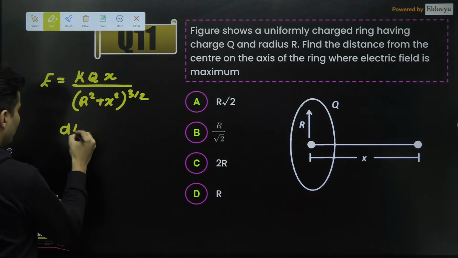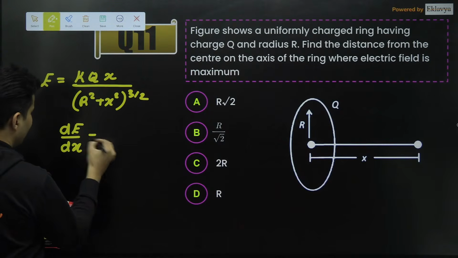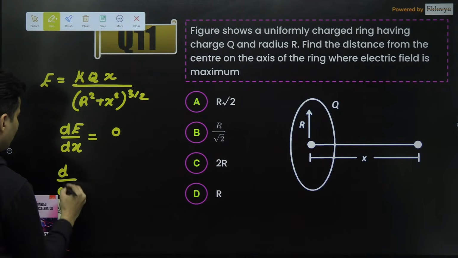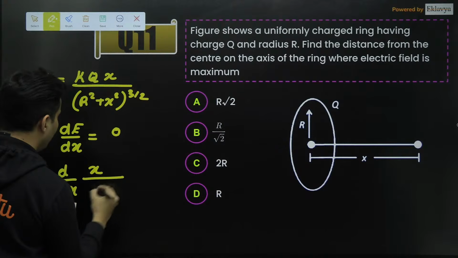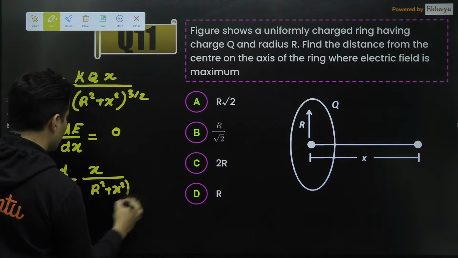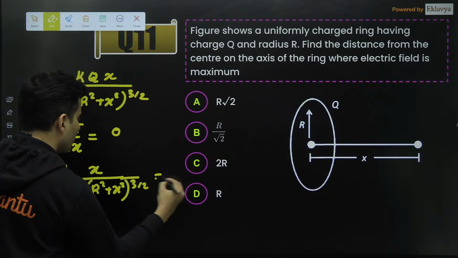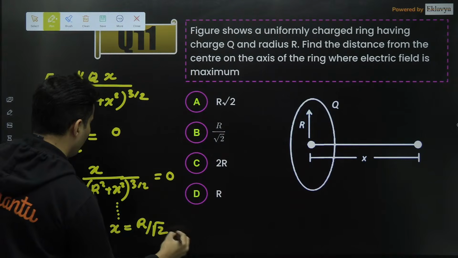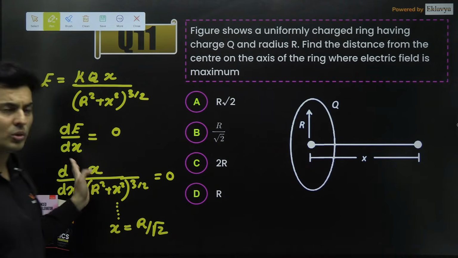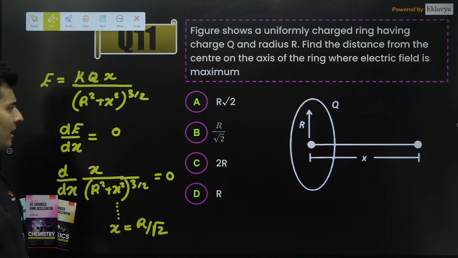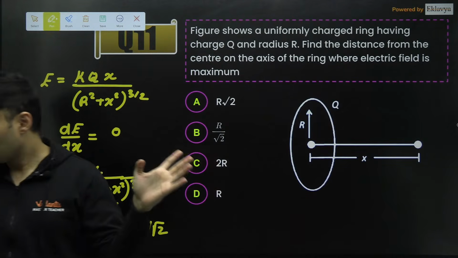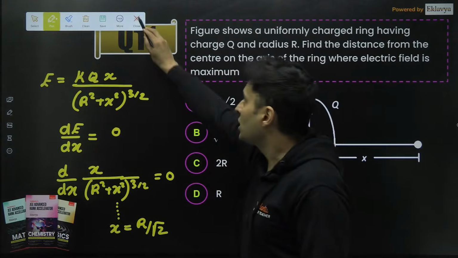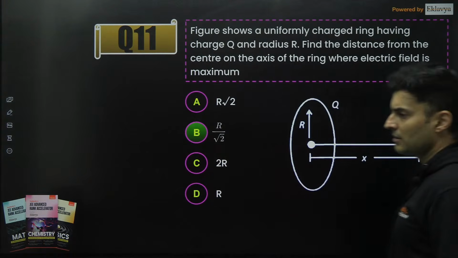It's obvious that you have to take the maxima minima concept. That means the derivative of E with respect to X should be 0. K and Q are constant, so basically you will be taking the derivative of X divided by (R square plus X square) raised to 3 by 2. This should be 0. Solve this, and finally the answer that you will get is R by root 2. So it's a concept of maxima minima. Use the division rule, U by V rule. You will get R by root 2. If you remember the result, good. If you don't remember the result, then gone. Yeah, so this is the answer. Cool, guys. Shall we go ahead to the next question? Yeah, B is the correct answer.